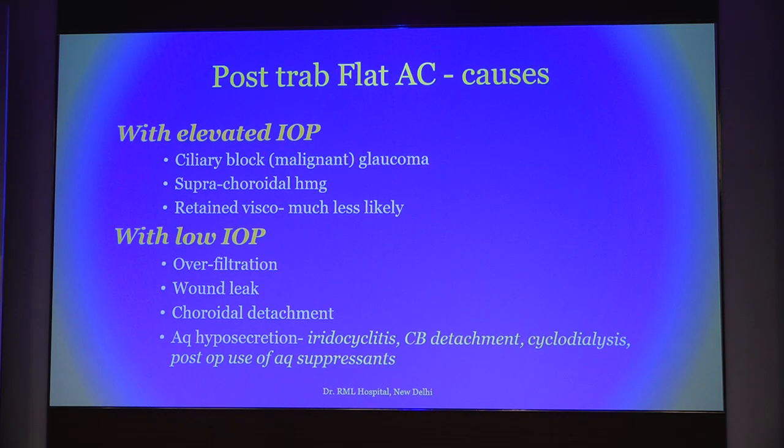So the AC can be flat or shallow with elevated IOP or with low IOP. With elevated IOP is uncommon, but it does happen, and can be ciliary block glaucoma or suprachoroidal hemorrhage. Retained visco is a rare possibility. And with low intraocular pressure, it can be overfiltration, which is innocuous, wound leak, a little more dangerous, or choroidal detachment, which is generally the effect and not the cause of hypotony. There are other reasons too.